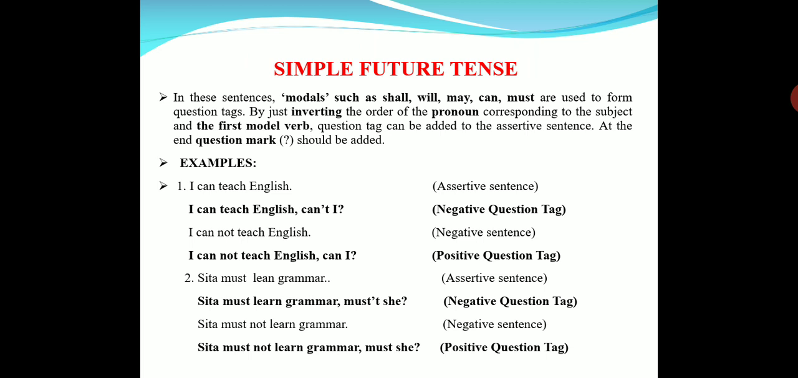Sita must learn grammar. Mustn't she? Here the t is silent. It is not mustn't with a t sound, it is mustn't. Mustn't she? Sita must not learn grammar. Must she? Okay. Sita must learn grammar. Mustn't she? Sita must not learn grammar. Must she? Okay. Like that we have to use tags in simple future.